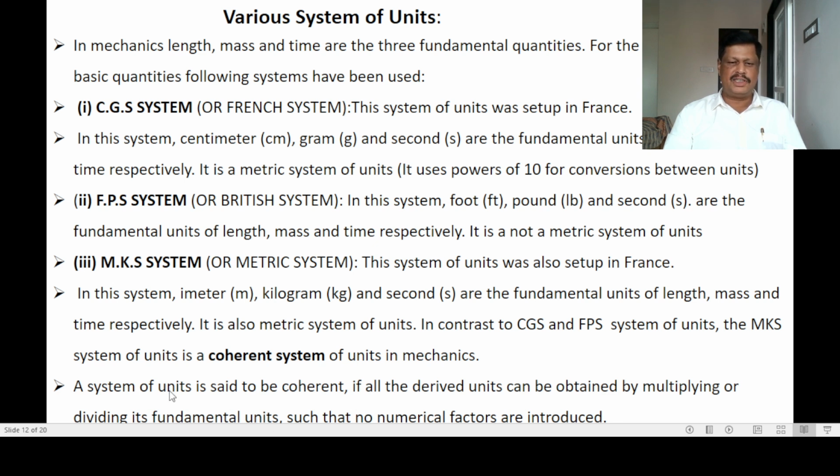A system of units is said to be coherent if all the derived units can be obtained by multiplying or dividing its fundamental units such that no numerical factors are introduced. Therefore, the MKS system of units was also set up in France in addition to CGS system.